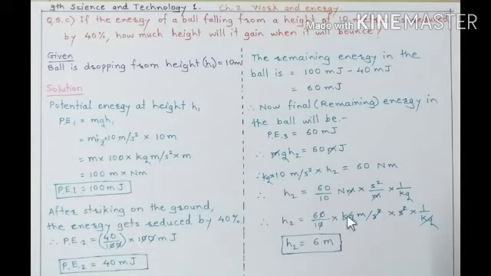The kilogram in the numerator and the kilogram in the denominator will both cancel. Then the second square in the denominator and the second square in the numerator will again cancel each other. The remaining part is meter. Therefore h2, the height after bouncing, will be 6 meters.